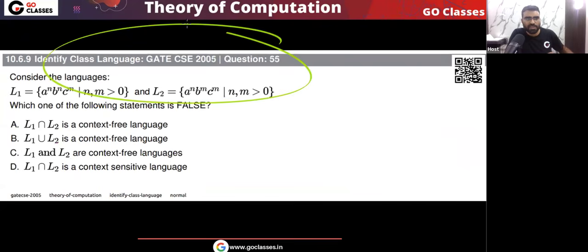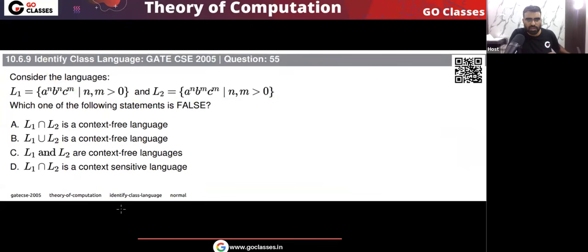Let's solve this question. This is a GATE 2005 question. Two languages, L1 and L2, are given to you. The question is asking about their intersection and union, and whether they are context free or context sensitive. First let's check L1. The language L1 is a power n, b power n, a power n, b power n, and c power m.